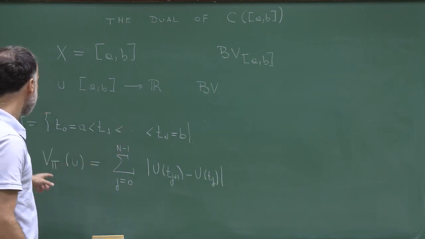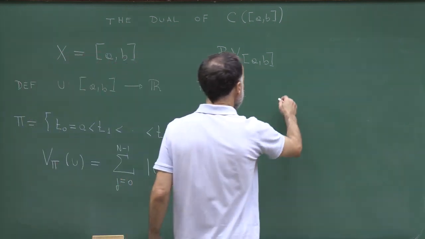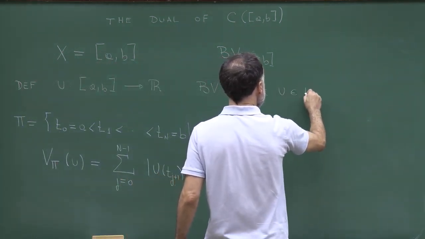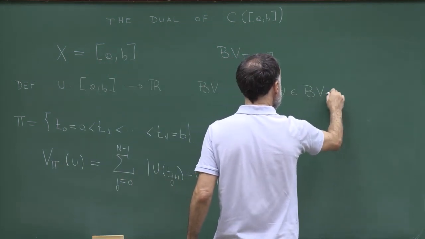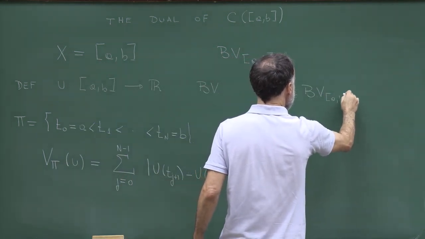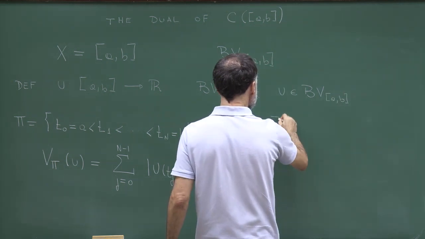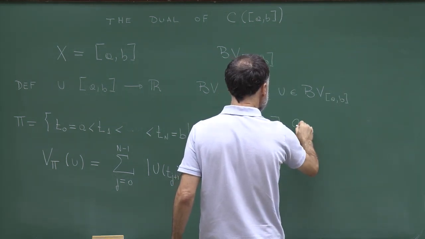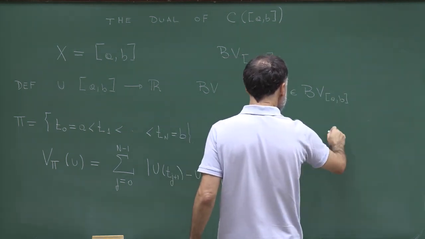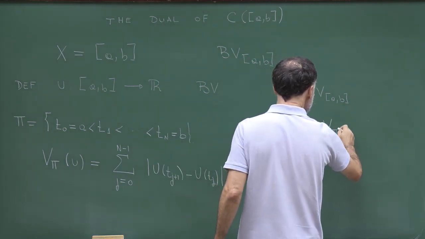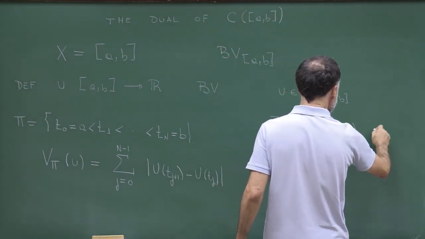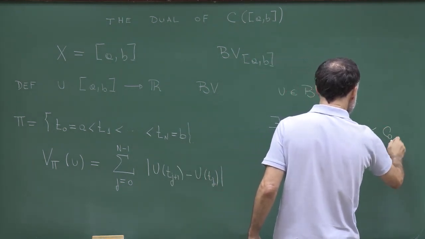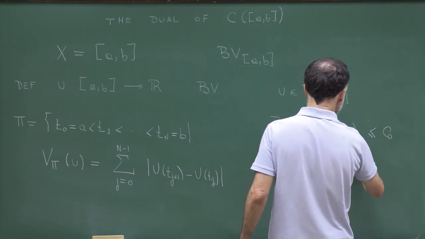So I'll say that a function u belongs to the space of bounded variation functions in the interval [a,b] if there exists a constant C_0 such that the variation V_pi of u along the partition pi is bounded by C_0 for all partitions pi.